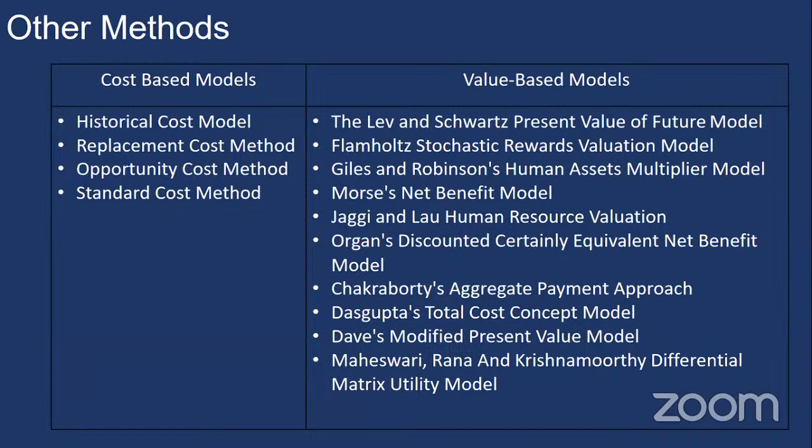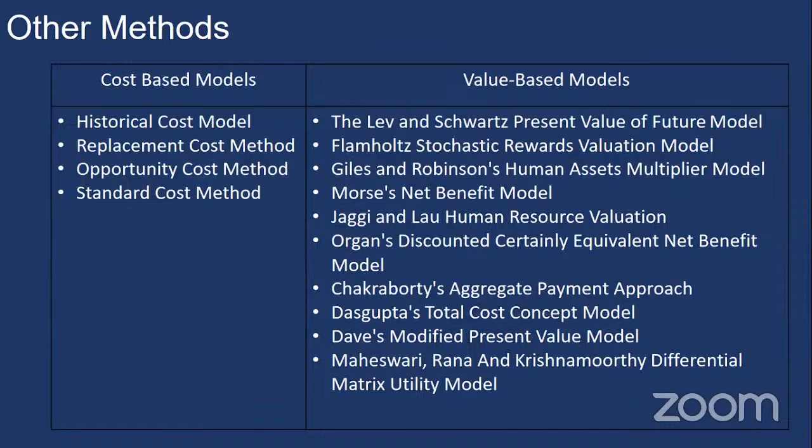So for your information, I am giving some of the human resource valuation models. These are broadly classified into two categories. Some are cost-based models, some are valuation-based models. So cost-based models include the historical cost model, replacement cost method, opportunity cost method, and standard cost method. Valuation models are very important models. See, whatever we have discussed so far were all developed by different persons. You can see how many people developed different models.